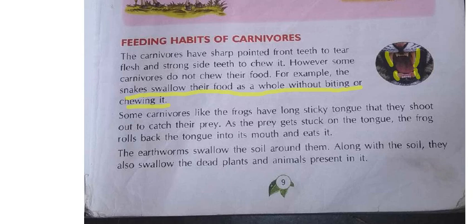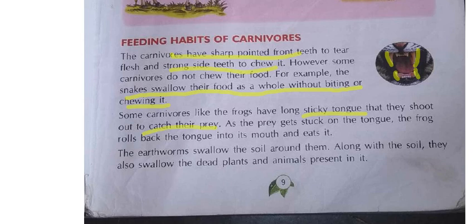Next, similarly, now if you see, daily we will see frogs and lizards will be there. Now how they will eat the food means, they will have a very long sticky tongue, like gum. With the help of the tongue what they will do means, first whenever they find their prey, prey means what? Food. Suppose frog is there, lizard is there, it will eat insects, no? Whenever it finds the insect, it will keep its sticky tongue outside, okay?